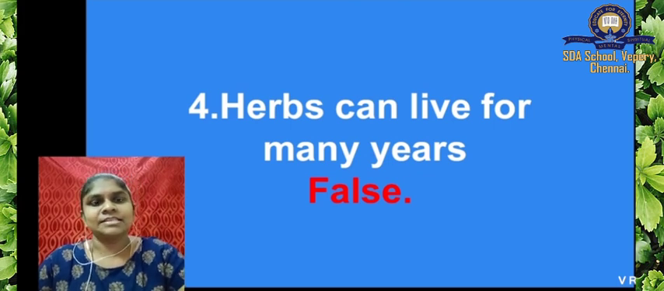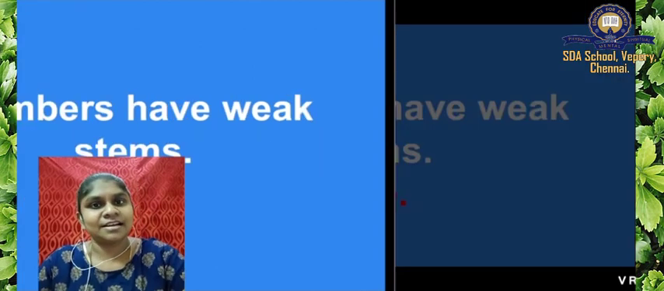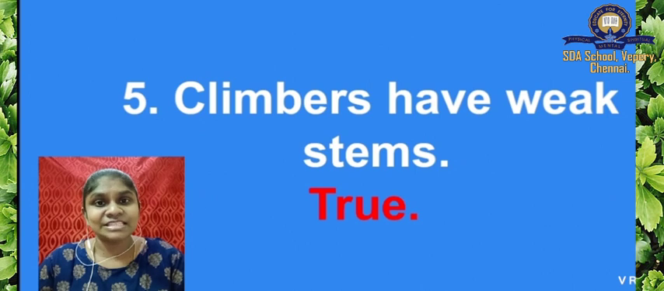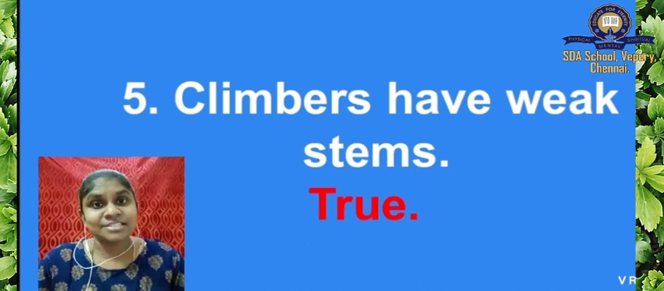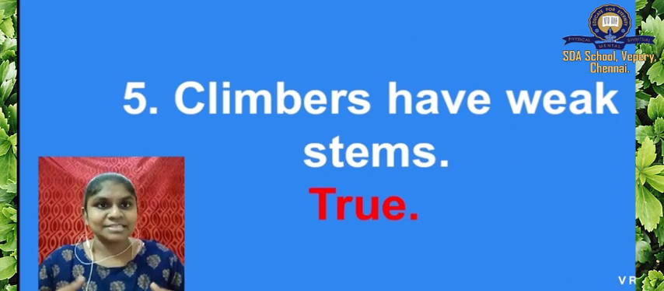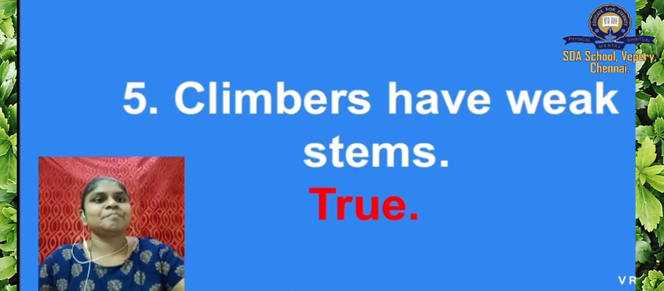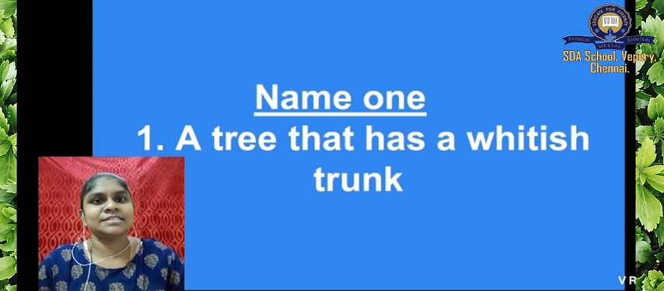Okay. Next. Fifth one. Climbers have weak stems. Is it correct or wrong? True or false? Yes, it is correct. Climbers have weak stems. That is why they cannot stand on their own. They climb up and need support. So the statement is true. Okay, we'll move on to the next exercise.